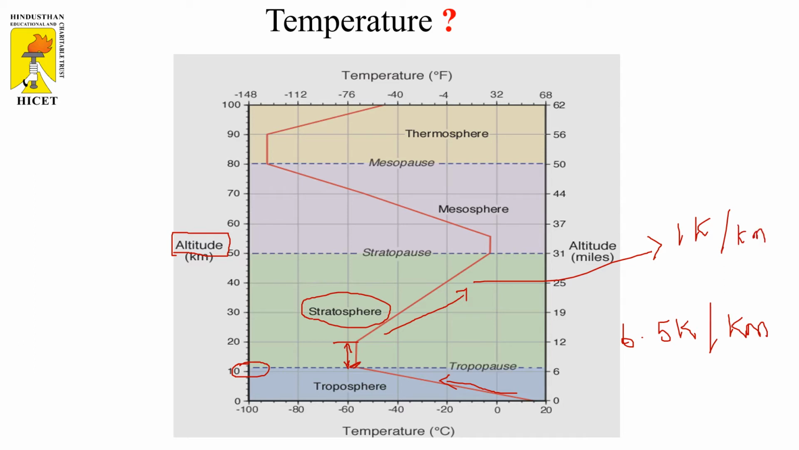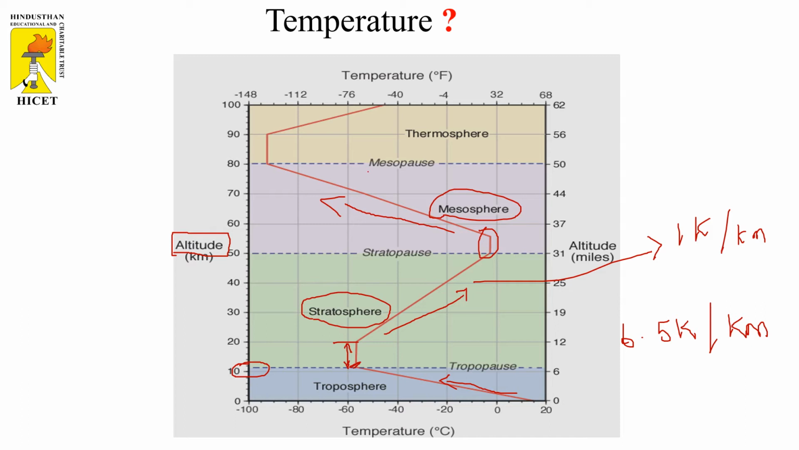Similarly, the stratopause is the highest point of the stratosphere. From the stratopause to the lower part of the mesosphere, the next region, the temperature is maintained as a constant, then the temperature decreases drastically. That's why the mesosphere region is considered the coldest region.